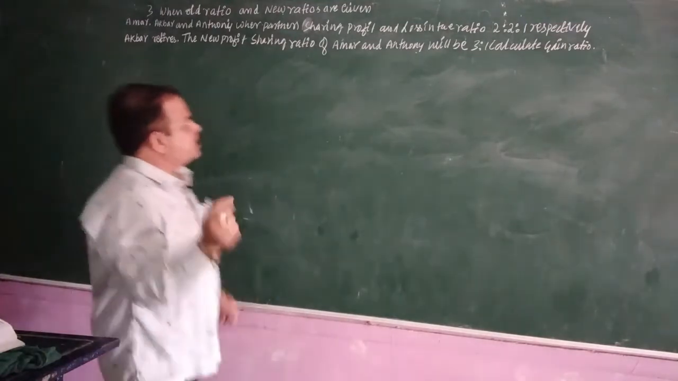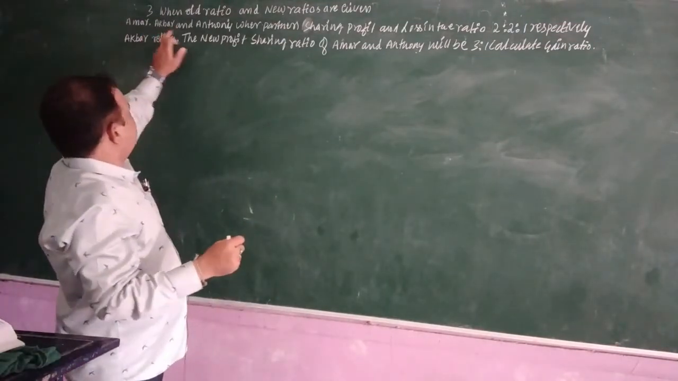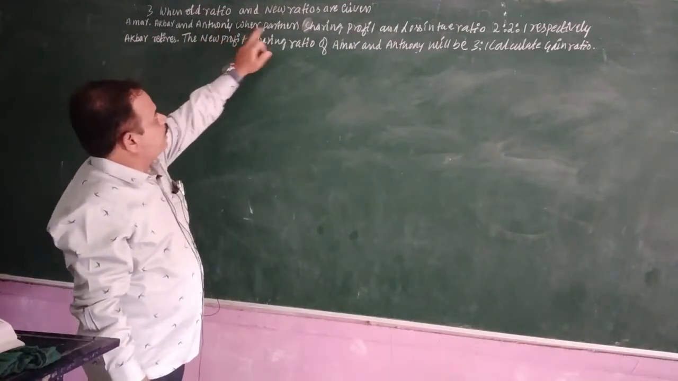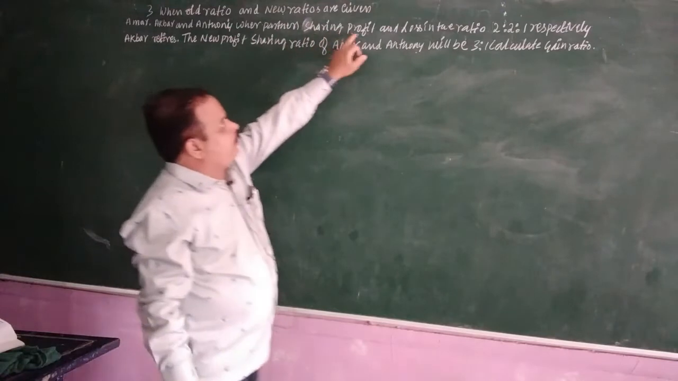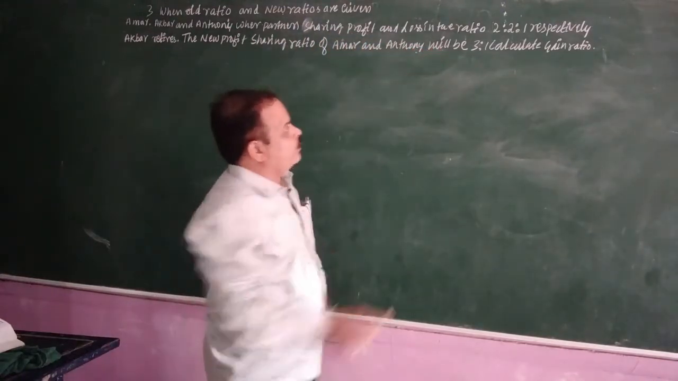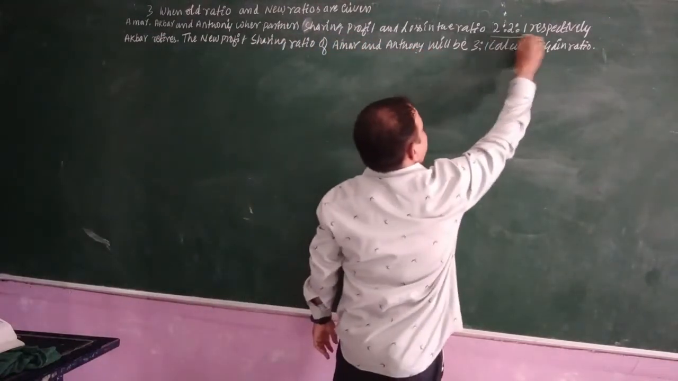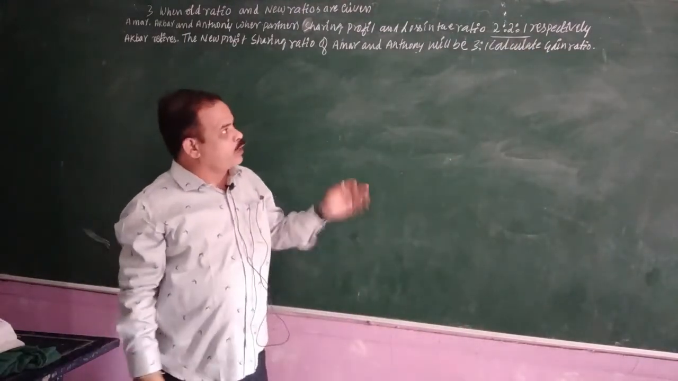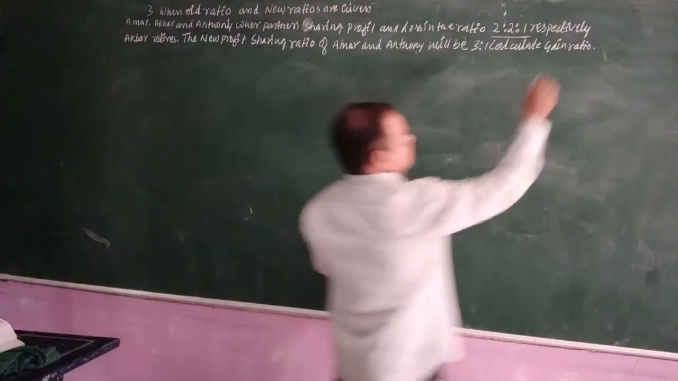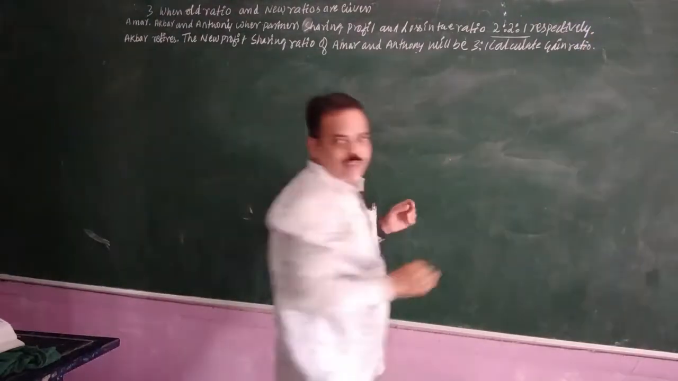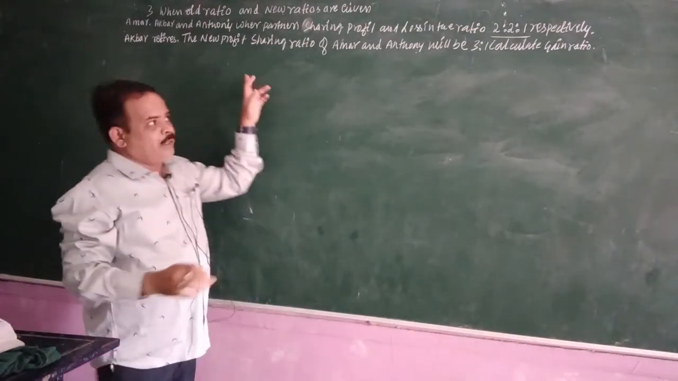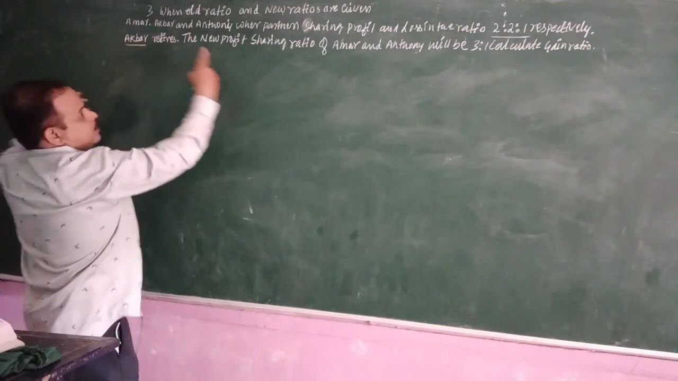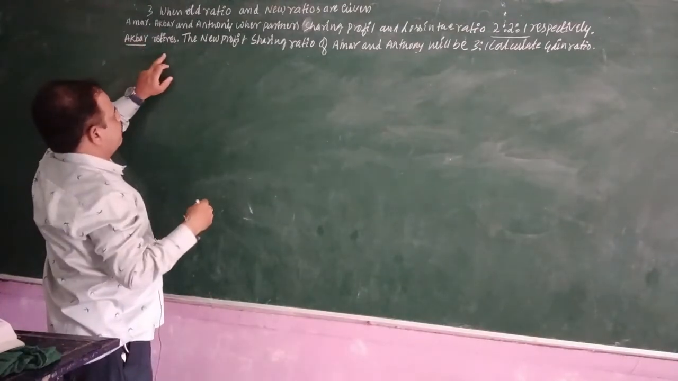One simple problem. Amar, Akbar and Anthony were partners sharing profit and loss in the ratio of 2:2:1 respectively. This is the old ratio given in the problem. And who will retire here? Akbar retired. This is important: old ratio, and Akbar retired.